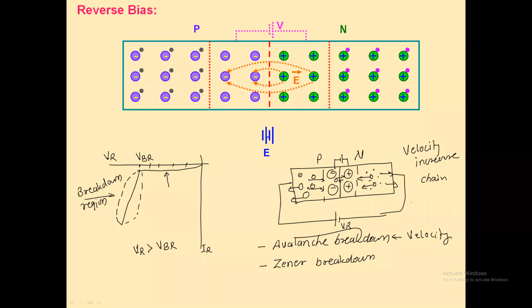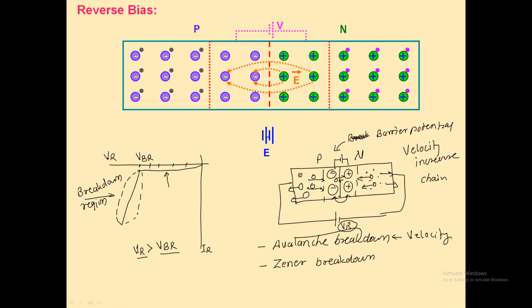Now the width of the depletion region increases. What does it mean when it increases? The barrier potential increases. And definitely after a certain value of reverse bias voltage, when the reverse bias voltage is above the breakdown voltage, the barrier potential is increased, so the heat energy in the depletion region will increase. And as the heat energy increases, this heat energy will also break the covalent bonds.